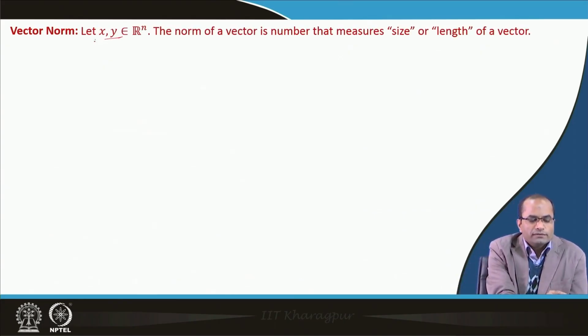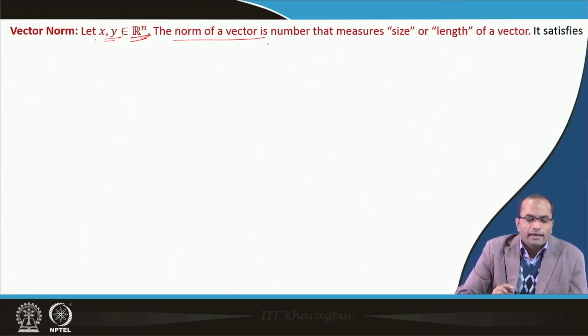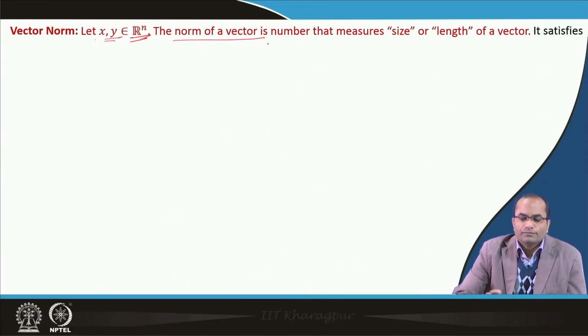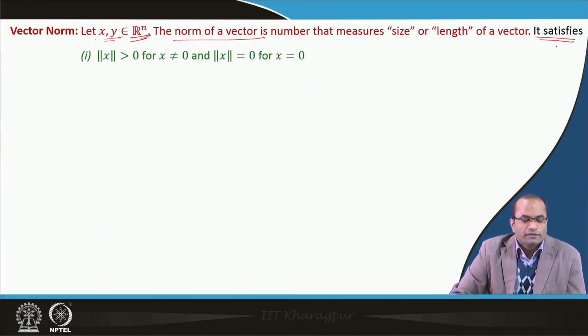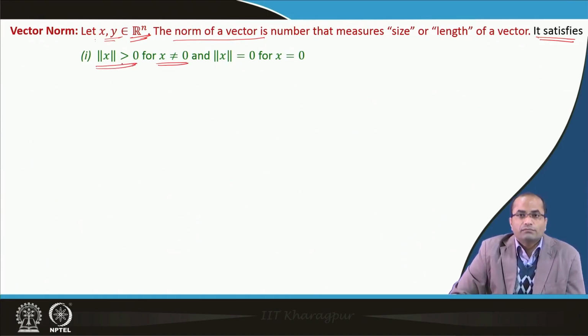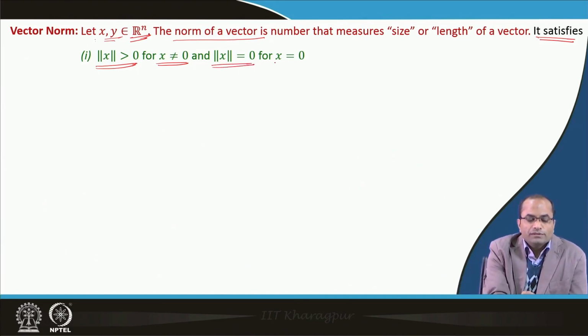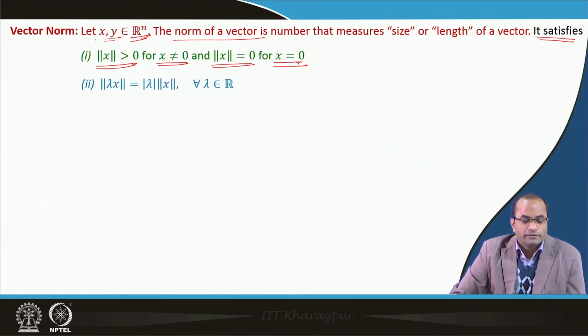Suppose we have two vectors x and y from Rn. The norm of a vector is a number that measures the size or length of the vector, and the properties of a vector norm are given as follows. Whenever we have a non-zero vector, the norm must be greater than 0. There are various norms we can define, and they will all have these properties. The norm of x will be 0 when we are talking about the 0 vector.